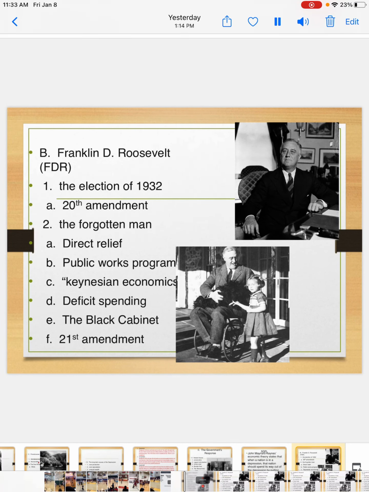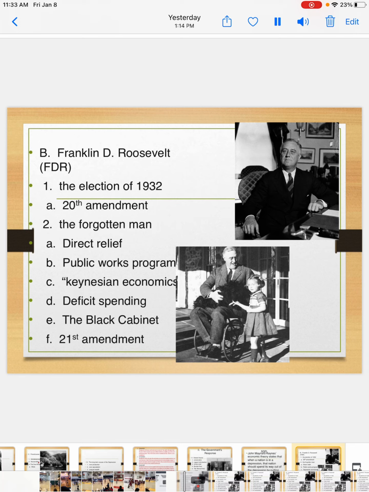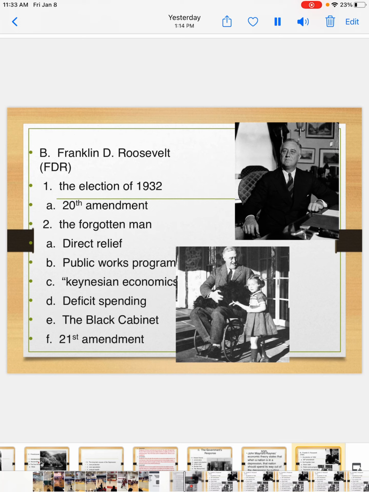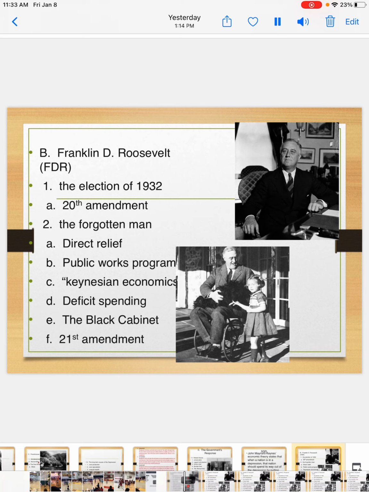Okay, so we're at the election of 1932. Hoover had run for re-election, but after the Bonus Army incident and other issues with his presidency, he did not win. Franklin Delano Roosevelt wins and becomes President of the United States. He serves from 1933 until 1945. So if you do the math, that is 3 full four-year terms.